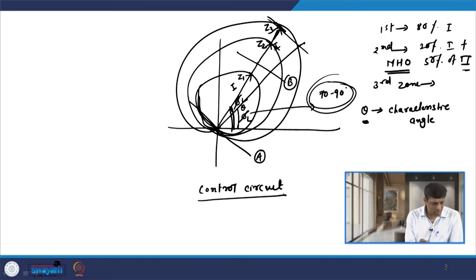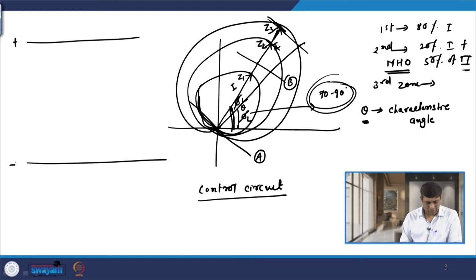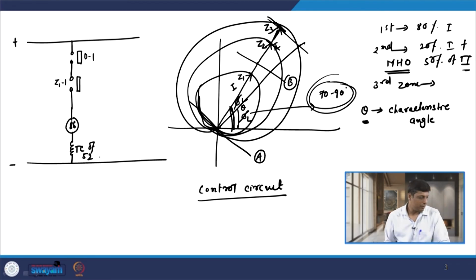If I draw the control circuit of the distance relay, then we have the positive terminal and the negative terminal here, and then we have one unit, that is the directional unit, let us say it is D1, and then we have the unit, let us say it is Z1, and then we have the relay 86, which is the coil of the auxiliary relay, which is connected to the trip coil of 52, that is the circuit breaker.